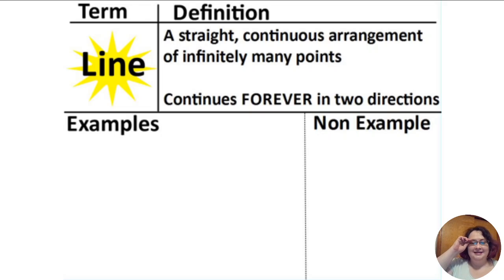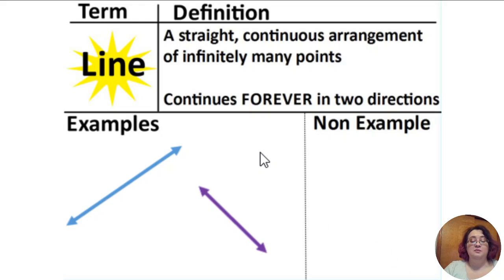Our first term is a line. A line is a straight, continuous arrangement of infinitely many points. It continues forever in two directions. Basically, it means a line is straight, it has an arrow on both ends, and it keeps on going. So it looks something like that. Again, it doesn't matter which direction it's going in as long as it is a straight line with arrows on both ends.